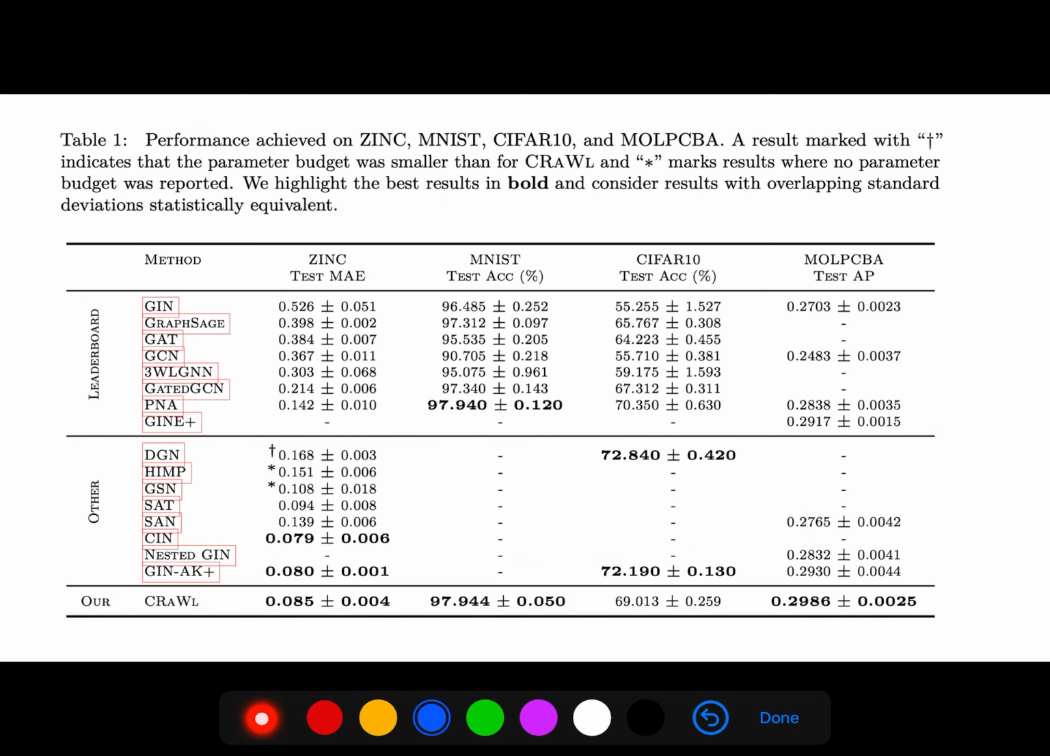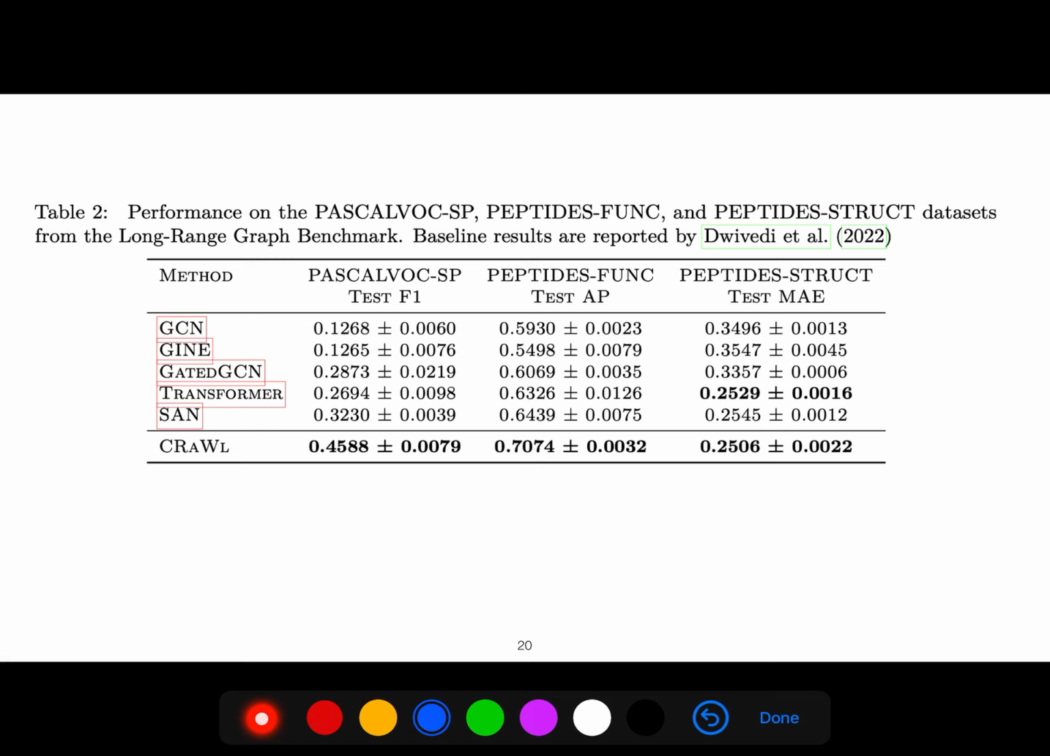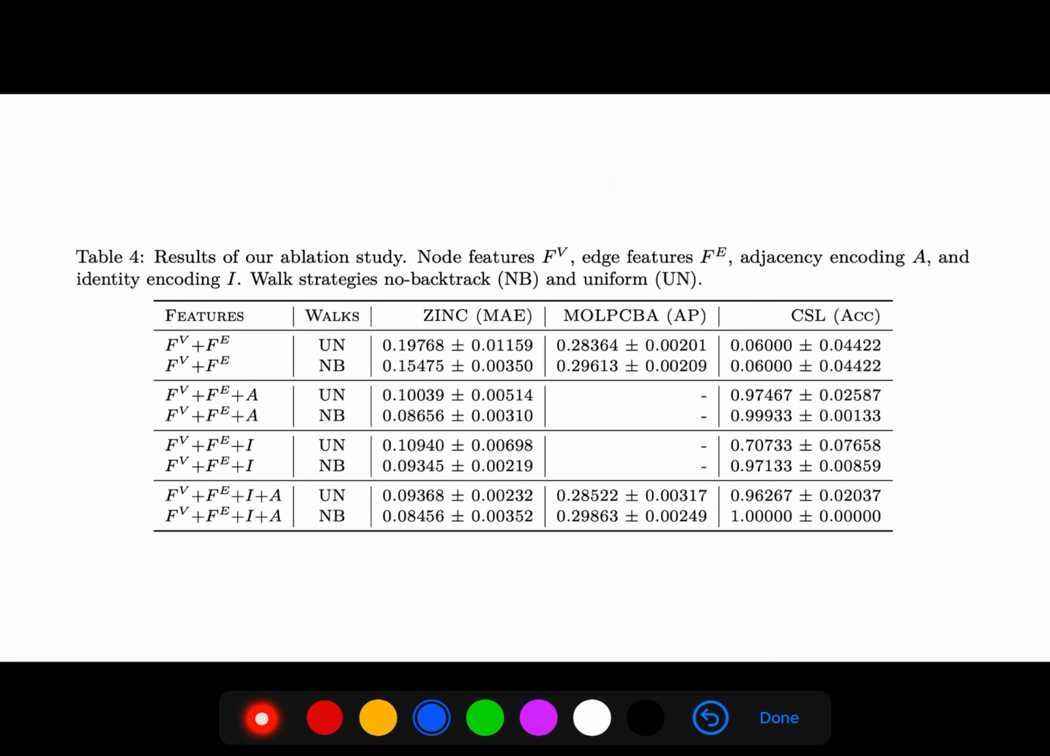And they did it for different data sets, MNIST, CIFAR10, and you see CRAWL has good performance. Also, they did it on these data sets, which are good for long-range graphs. And they did an ablation study: node features, edge features, adjacency, identity encoding, and walk strategy. No backtrack is NB, and if the strategy is uniform, we call it UN.